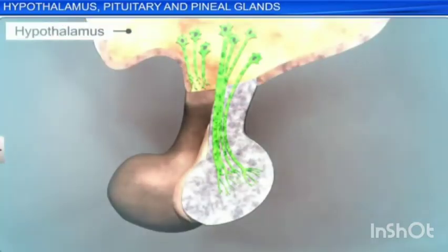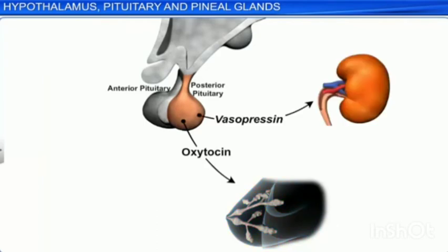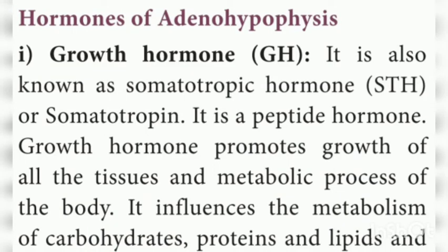The posterior pituitary secretes 2 hormones, namely vasopressin and oxytocin. This you might have studied in your 10th standard itself. Hormones of the adenohypophysis. The first hormone is the growth hormone, known as the somatotrophic hormone. What is meant by somatotrophic? Somatic means body cells. It is also called a somatotrophic hormone.